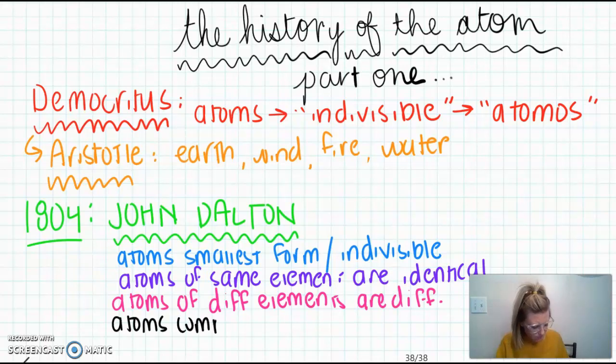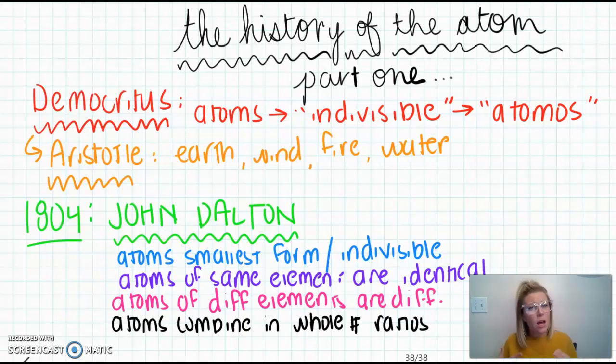And another portion of his theory was that atoms combine in whole number ratios. Now, this should also sound familiar to you based on our discussion of compounds, right? A compound is always going to form in that same definite proportion, and that was thanks to John Dalton that we kind of have that theory.